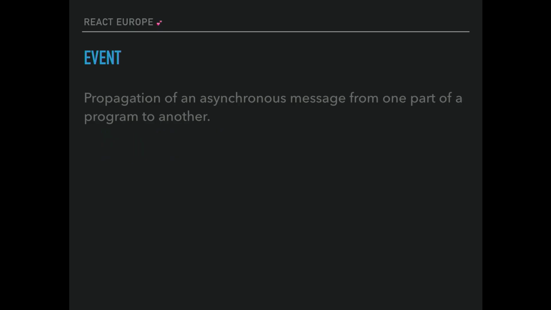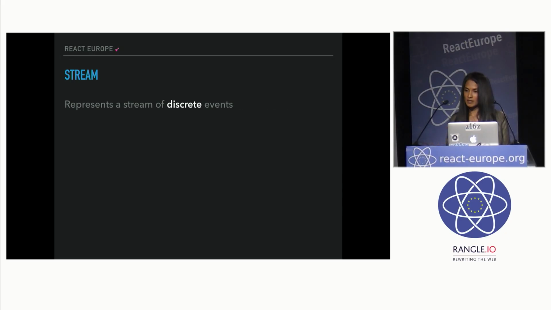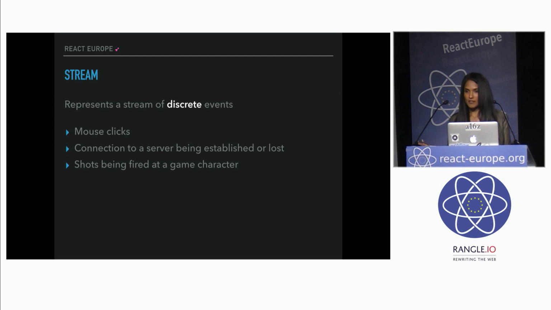So the basics. You always start with some kind of event. Something happens in your code that propagates from one part of the program to another, right? This can be an input, a click, a submit button, and so forth. And there's two main concepts to understand: streams and cells. Streams represent a stream of discrete events. These can be mouse clicks, a connection to a server being established, shots being fired at a game character, and so forth.